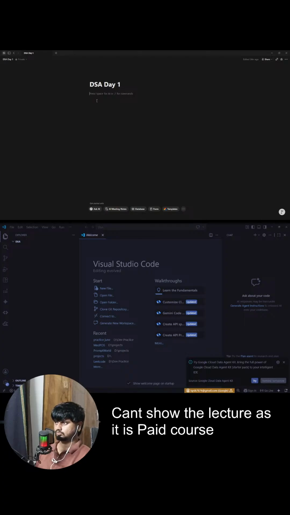There is one more concept of binomial coefficient. If you are prepared for JEE or studied maths in 11th, 12th, there is a concept of binomial coefficient, that is this NCR. How is this NCR defined? NCR is defined by this formula.